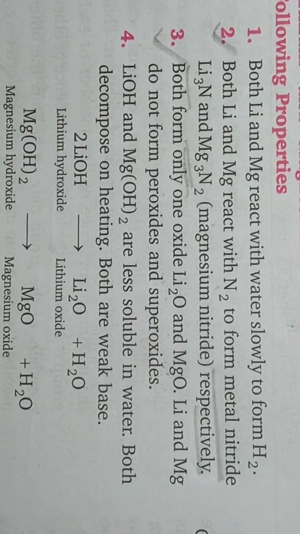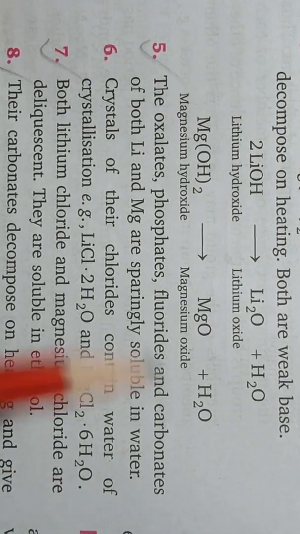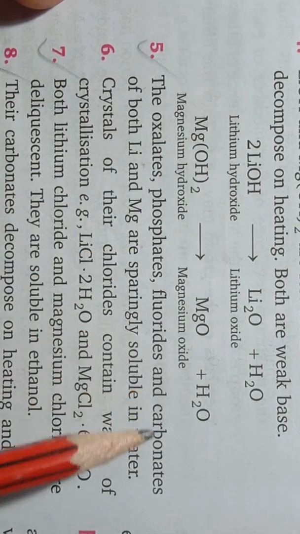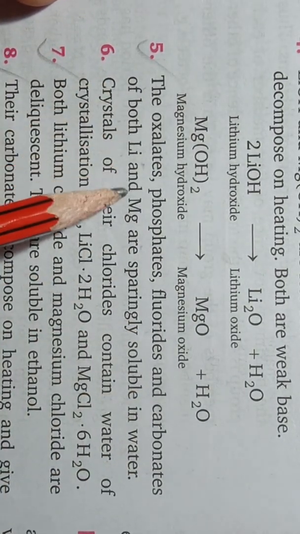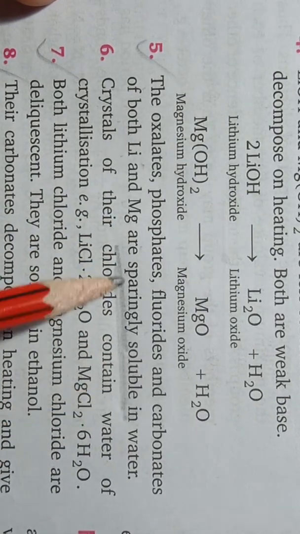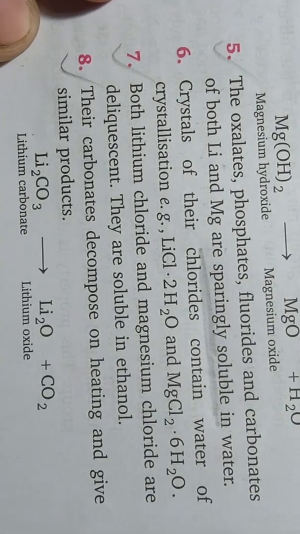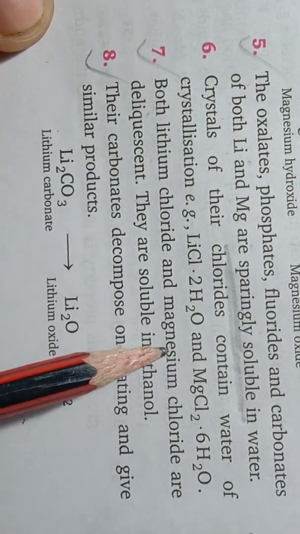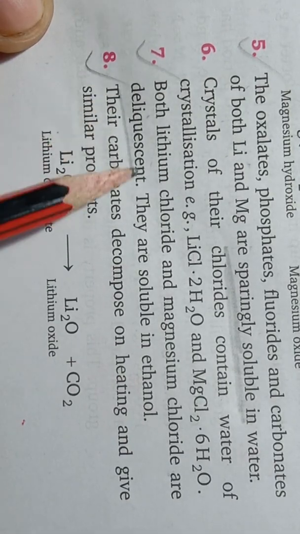Then the next point, the fifth point, is very important. The oxalates, phosphates, fluorides and carbonates of both lithium and magnesium are sparingly soluble in water. Then the seventh point, both lithium chloride and magnesium chloride are deliquescent.